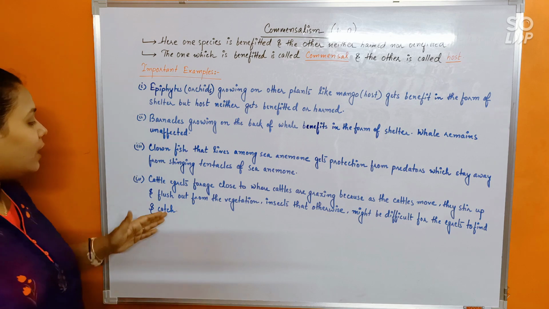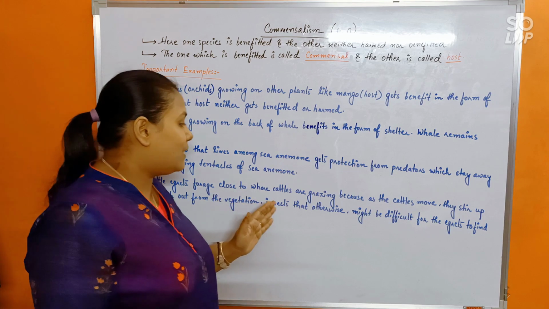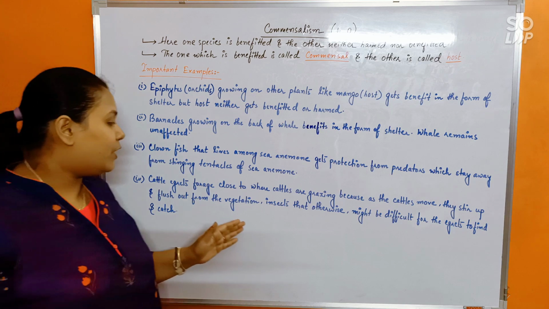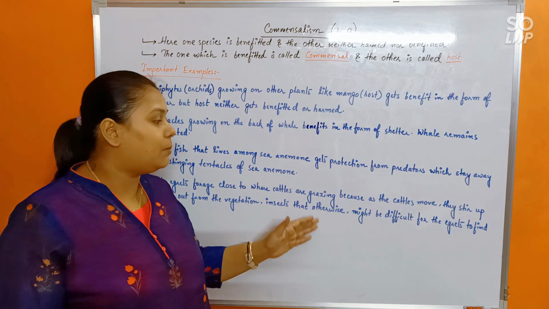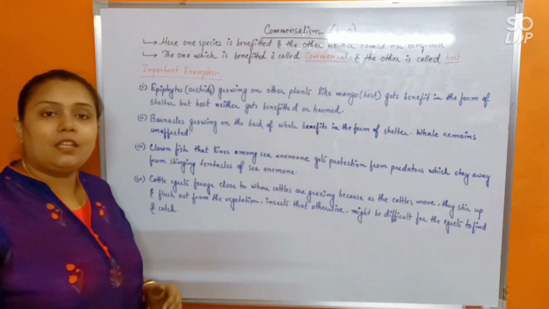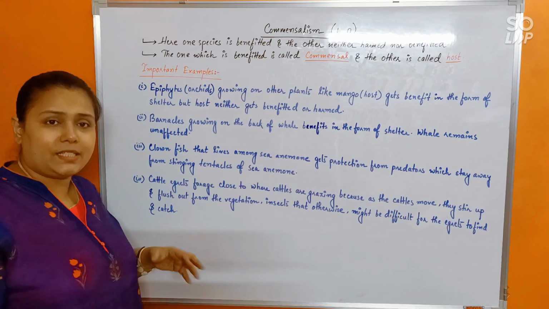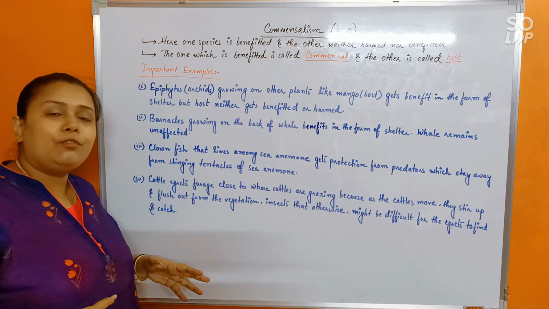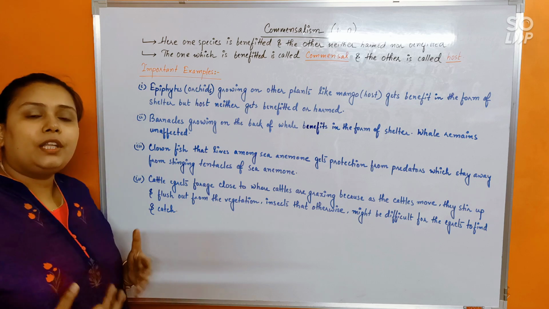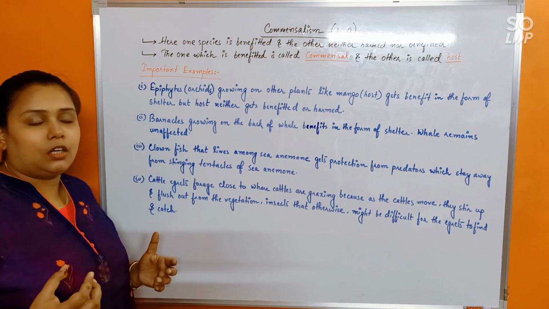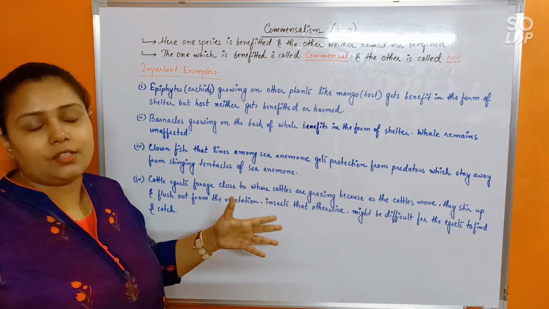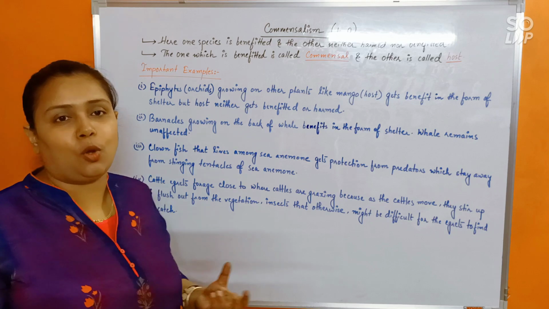Next, cattle egrets forage close to where cattle are grazing, because as the cattle move, they stir up and flush out from the vegetation insects that otherwise might be difficult for the egrets to find or catch. So that means what is happening here is that cattle egrets, these are some birds. They usually would search in the grass for some insects to feed upon. Now what they do is, see, finding out a tiny insect from out of so much grass would be of course a difficult or tedious job, isn't it?